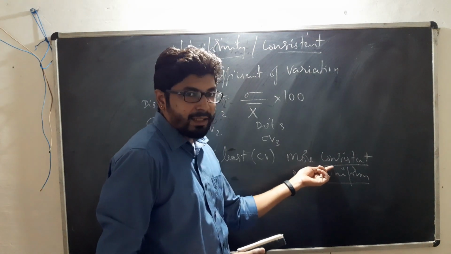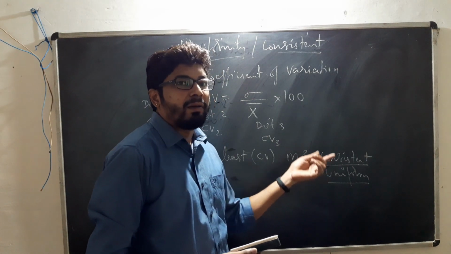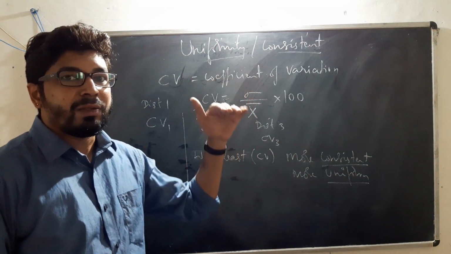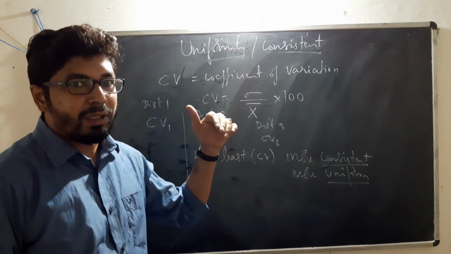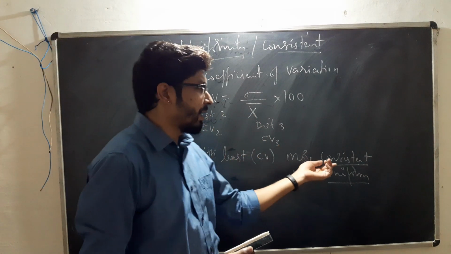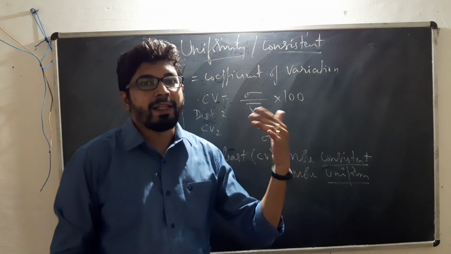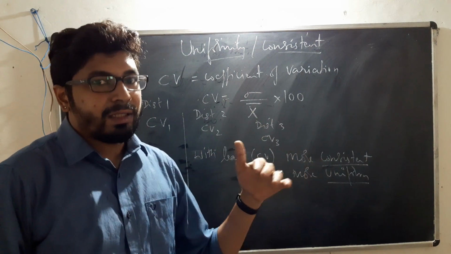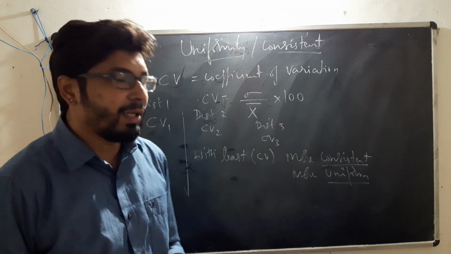That is called consistency. Similarly, consider marks scored by students. If the marks scored by a student in 6 subjects are very close to each other, then we say that is a consistent score. If a student fails in one subject and scores 90 and above in another subject, that is a situation where the marks are not consistent.